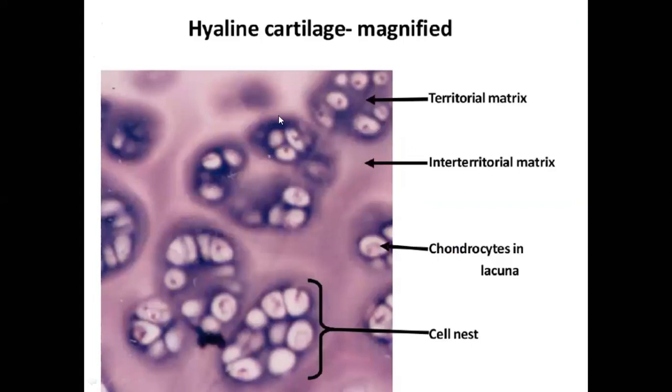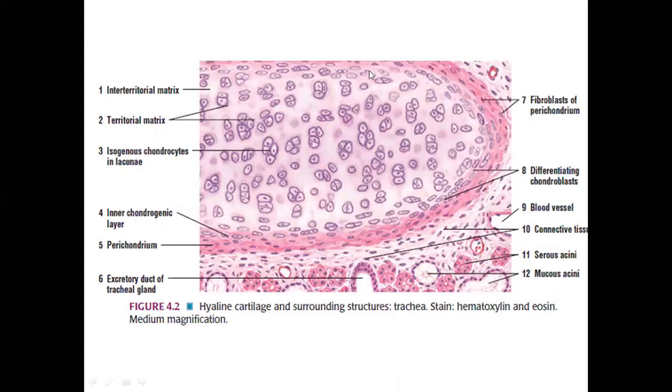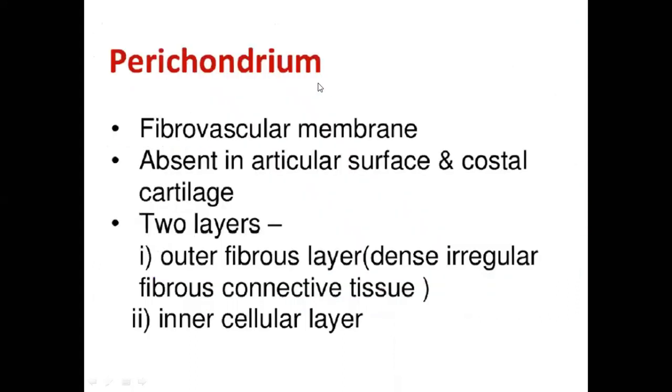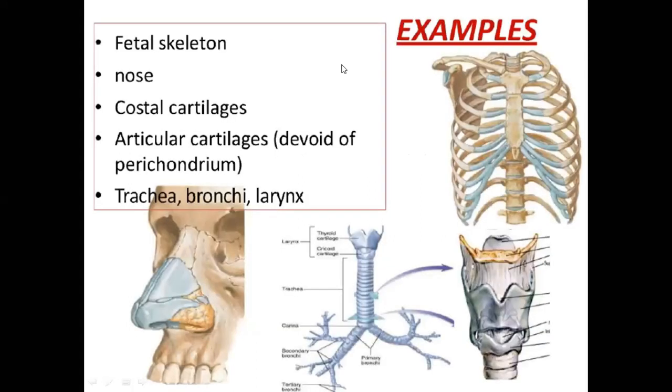Again, the cells are arranged in group. There is presence of perichondrium. Now the perichondrium covers the hyaline cartilage except in the articular surface, and costal cartilage has no perichondrium. These are the examples of hyaline cartilage. That is the nasal cartilage, trachea, bronchi, this is the larynx, costal cartilage, all are hyaline cartilage.